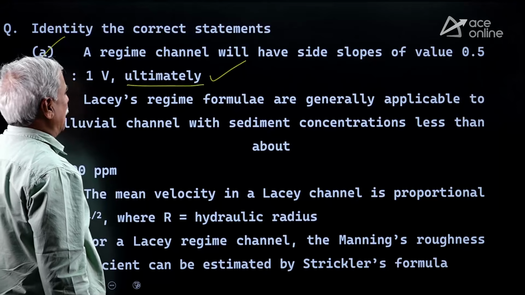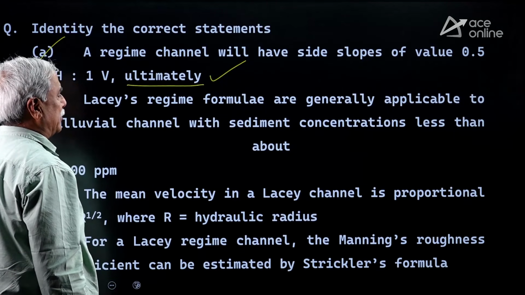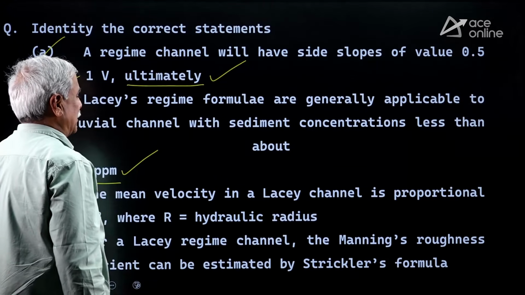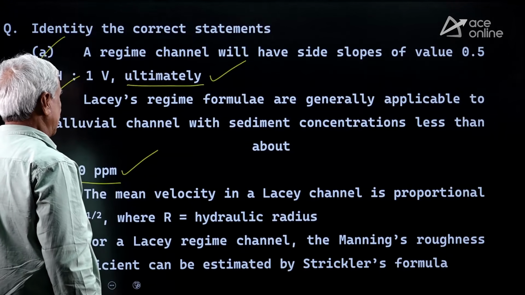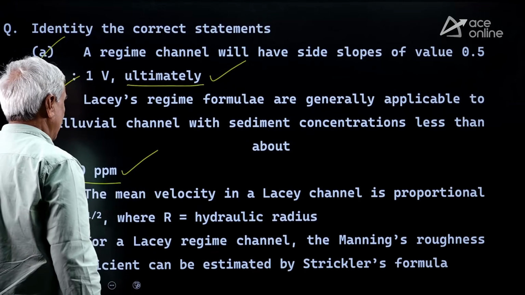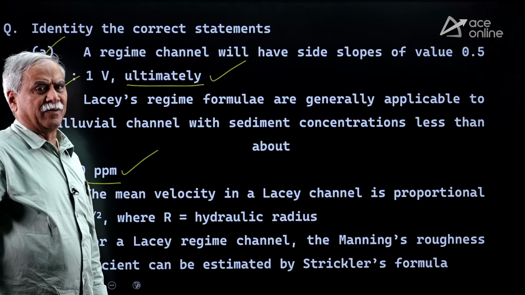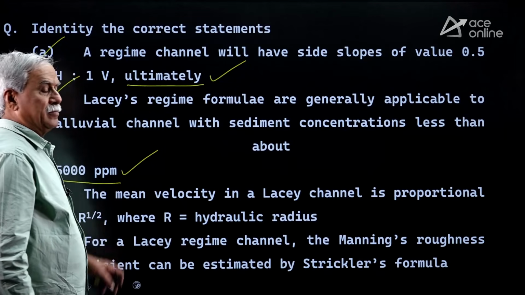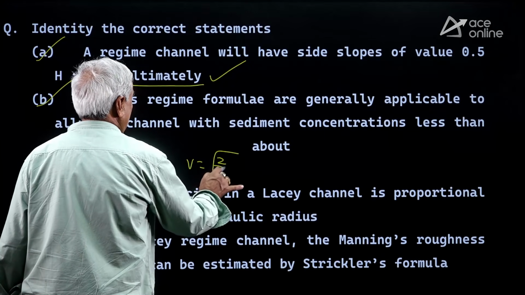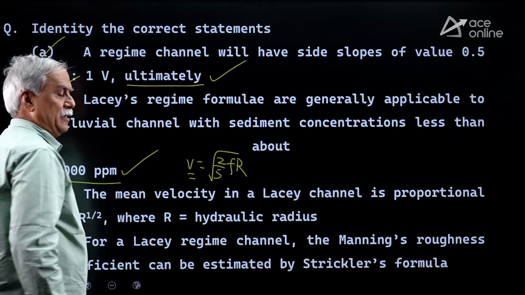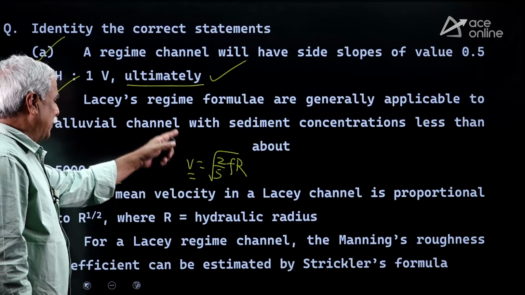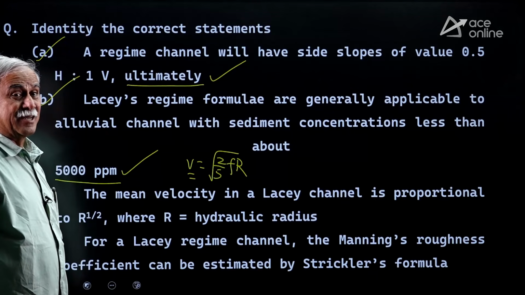Lacey's regime formulas are generally applicable in alluvial channels with sediment concentration less than 5,000 ppm. Very good, correct. The mean velocity in a Lacey's channel is proportional to... it's not mean velocity, it is the regime velocity. So C is wrong. V is equal to 10 power 8 R power 2 by 3, not 1 by 2. This concept is given from the formula V is equal to root of 2 by 5 fR. This V is not mean velocity, it is regime velocity. If you are asked the regime velocity, V proportional to R power 1 by 2 is correct. But the question has asked mean velocity.